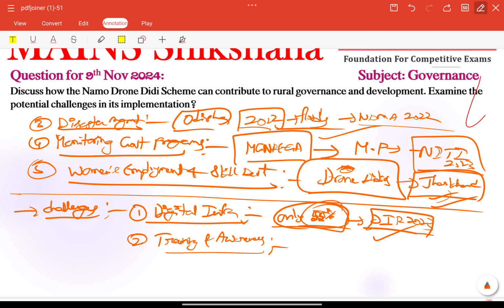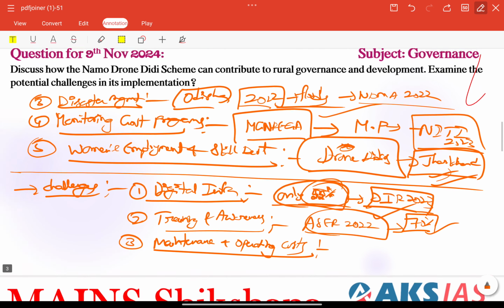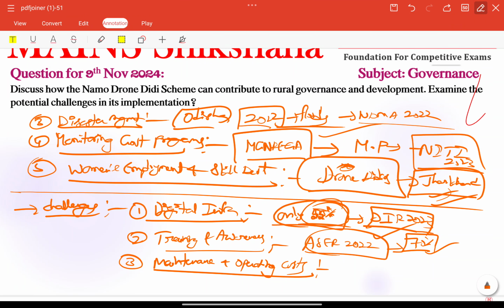That is lacking here. A major challenge is providing adequate training to women in areas with low technical literacy. Literacy is already low, but technical literacy is also very low. As per the ASER report 2022, it shows that around 70% of rural women lack technical education. Very important. So next, maintenance and operation is also very important. Maintenance and operating costs are also very huge. That is also a very challenging factor here. Drones require regular maintenance and spare parts are costly, making it difficult for rural areas.